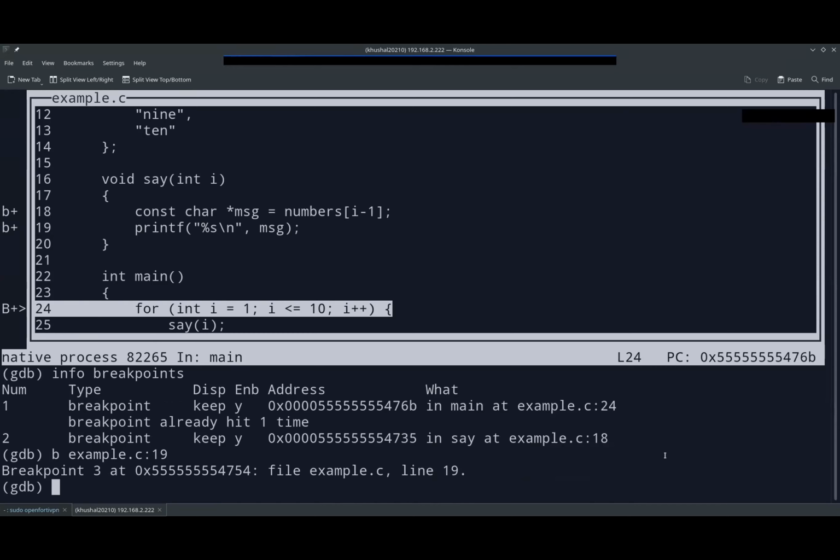Any doubts still here? How to remove a breakpoint? Sorry? How to remove the breakpoint?